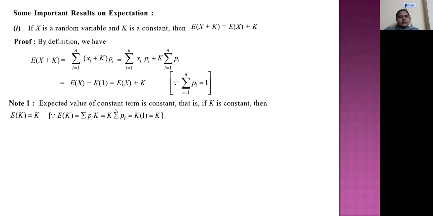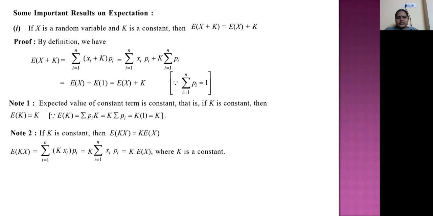Note: the expected value of a constant term is constant. That is, if k is a constant, then E(k) = k. Why? Because suppose we have all the numbers equal, 1, 1, 1, 1, 1 up to 10 times. Their average is how much? 1 only, no? Like that, here also the expectation of a constant is just the constant only.